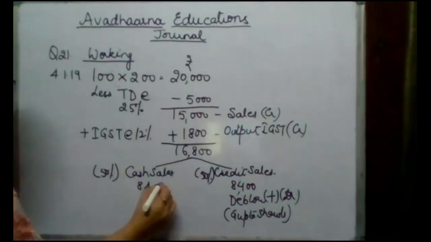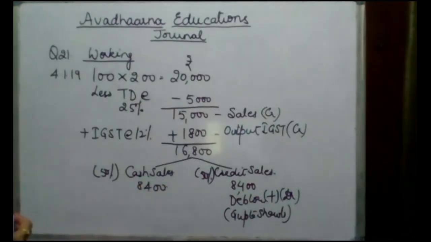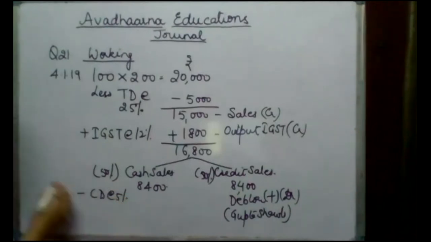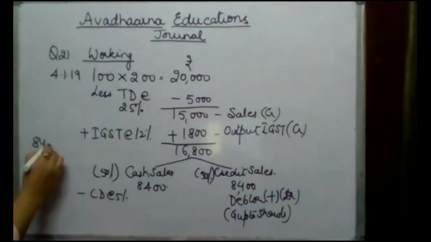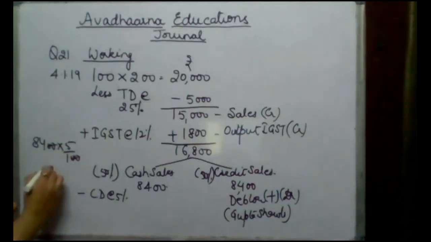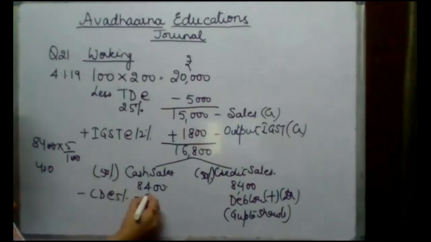8,400 cash sales. Now when cash is received from the debtor, discount is allowed, and cash discount is allowed at the rate of 5%. So less cash discount at the rate of 5%. If I calculate 5% of 8,400, the amount will be 420. Less 420.